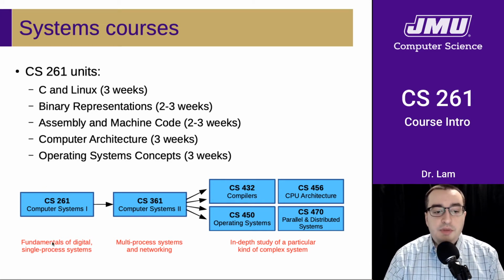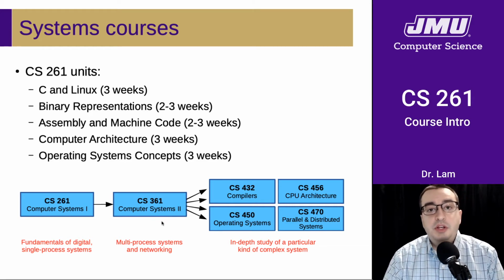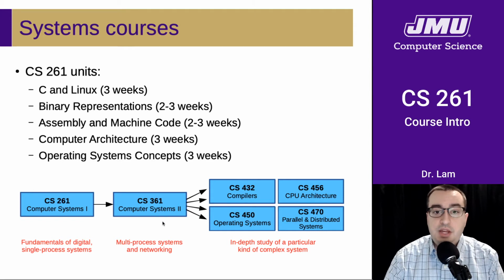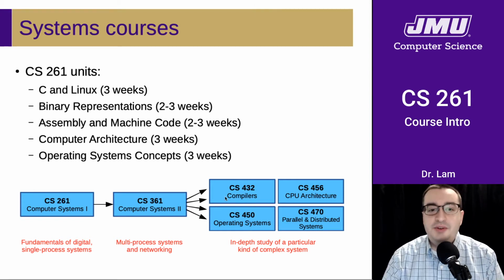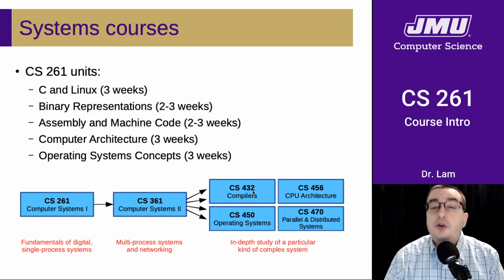So that will be the first course in the system sequence, where you'll learn the fundamentals of a digital single process system. And just as a preview of what's coming next, the second course in the sequence, CS 361, is a lot of the same concepts, but extended to multi-process systems. So you'll start thinking about all the complexities that come up when you start running multiple processes on the same system. And then from there, you will get to choose your own adventure and branch out and pick at least one of the advanced systems electives.